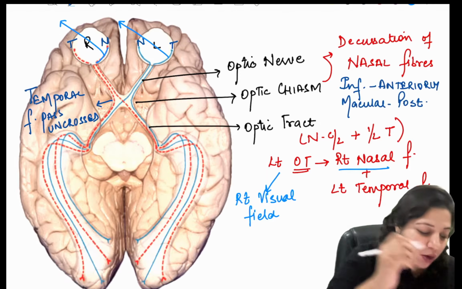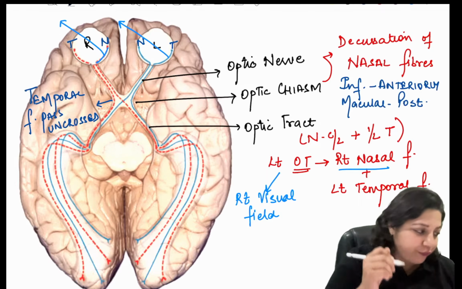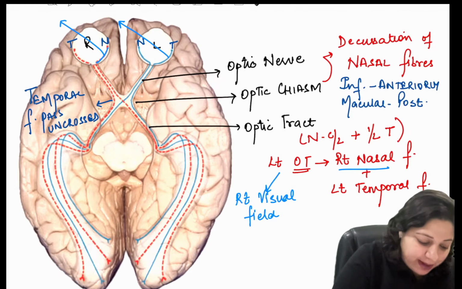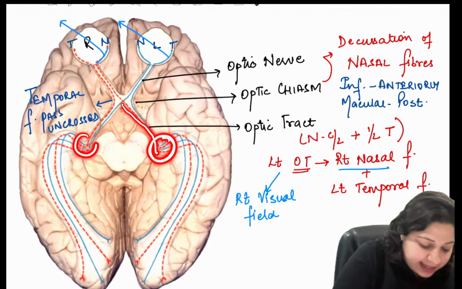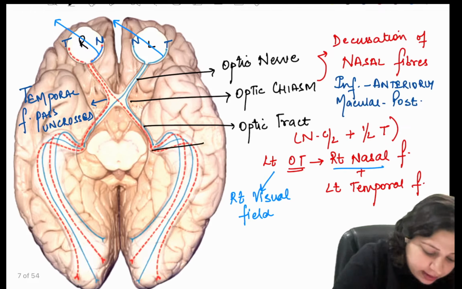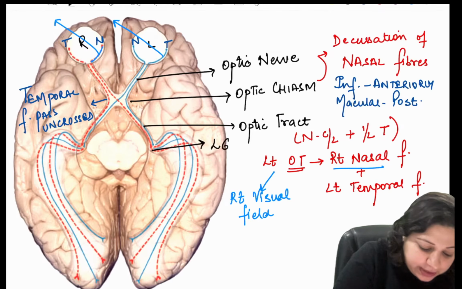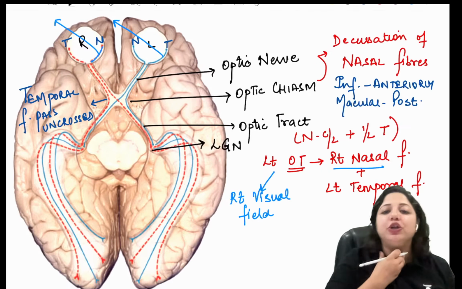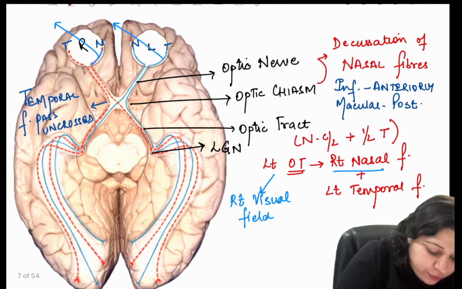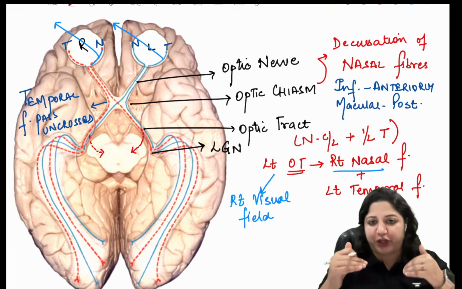Okay, so now we move on from the optic tract. This passes behind and goes to this area which is called the lateral geniculate nucleus. But an important point to remember here is that a few fibers exit before it enters the lateral geniculate nucleus.